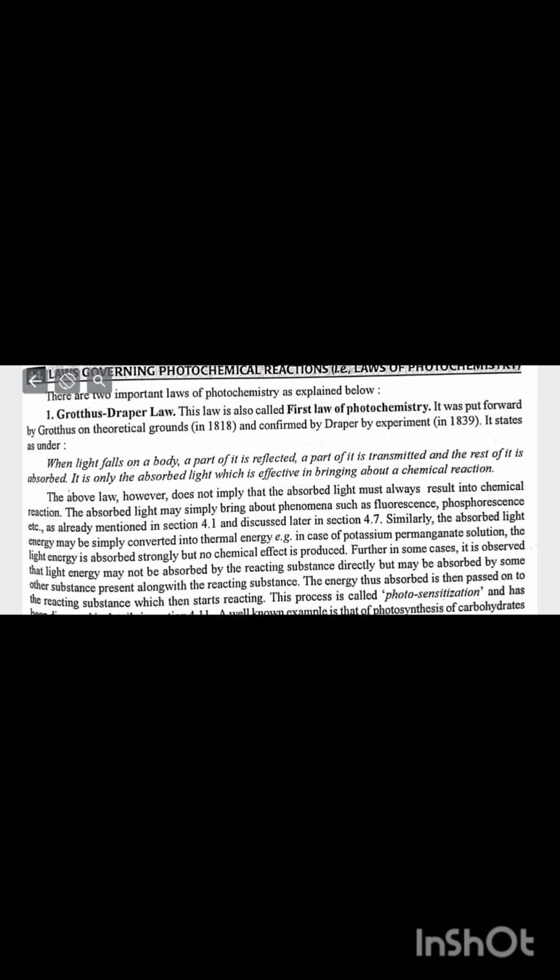Similarly, the absorbed light energy may be simply converted into thermal energy, as in the case of potassium permanganate solution. The light energy is absorbed strongly but no chemical effect is produced. Further, in some cases, it is observed that light energy may not be absorbed by the reactant substance directly but may be absorbed by some other substance present along with the reacting substance. The energy thus absorbed is then passed on to the reacting substance which then starts reacting.